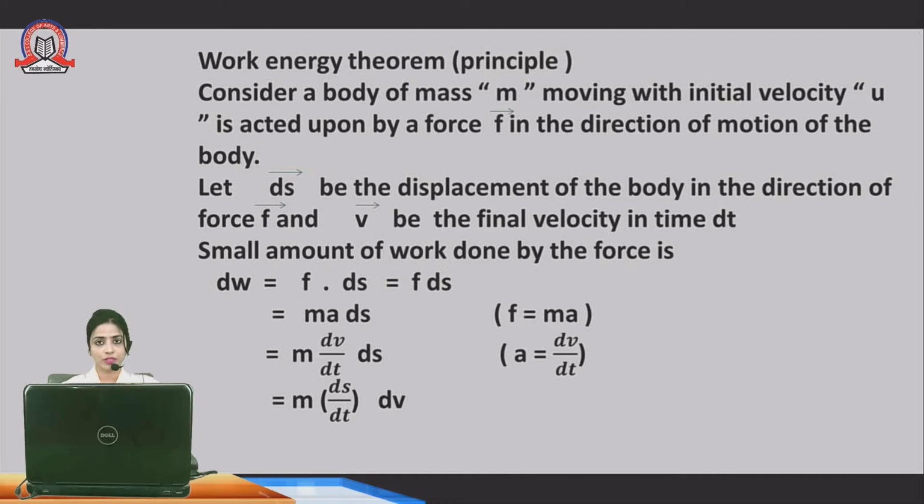Now the next step: what we have done is interchange the positions of ds and dv. When we interchange them, we get m in brackets ds upon dt into dv.